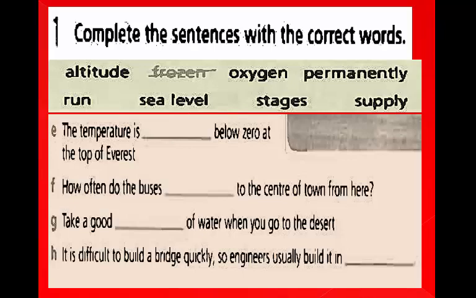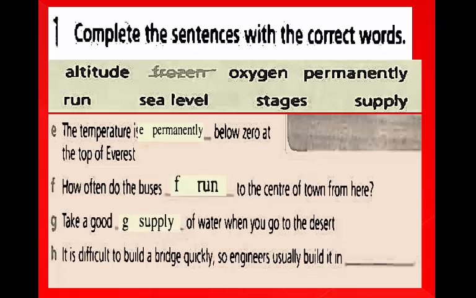Sentence E. The temperature is permanently below zero at the top of Everest. Sentence F. How often do buses run to the center of the town from here?